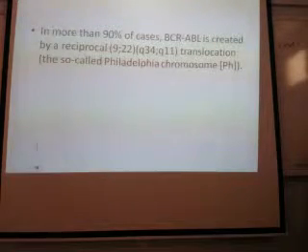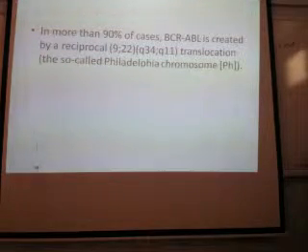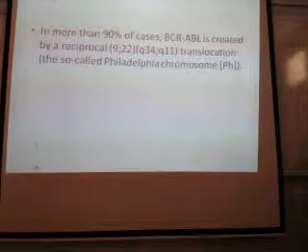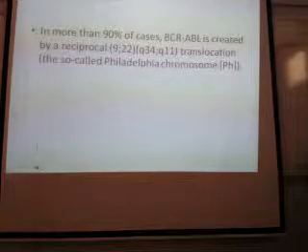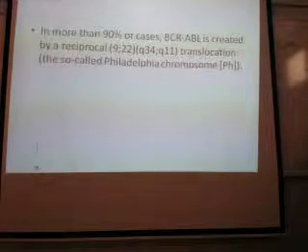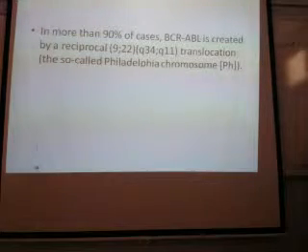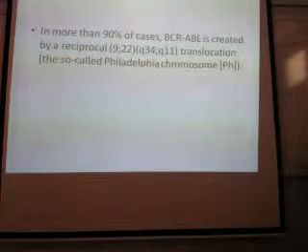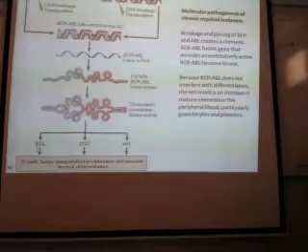90% will have this. That means there are still chances that Philadelphia negative CML can be there. Remember this, not all CML will have the Philadelphia chromosome. So what are we going to remember? Reciprocal translocation of 9 and 22 chromosomes, also called Philadelphia chromosome.